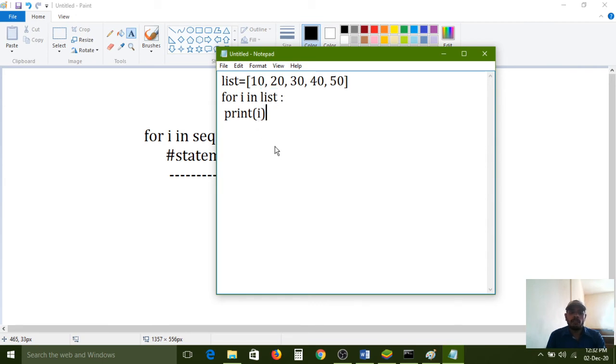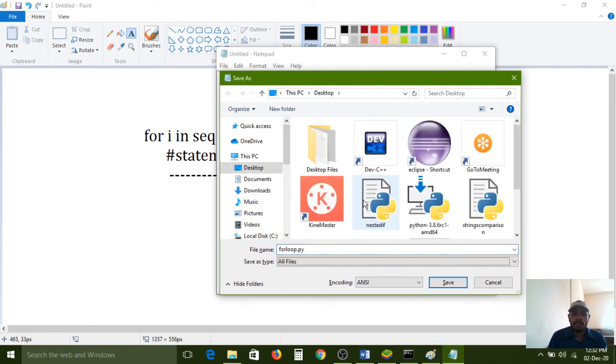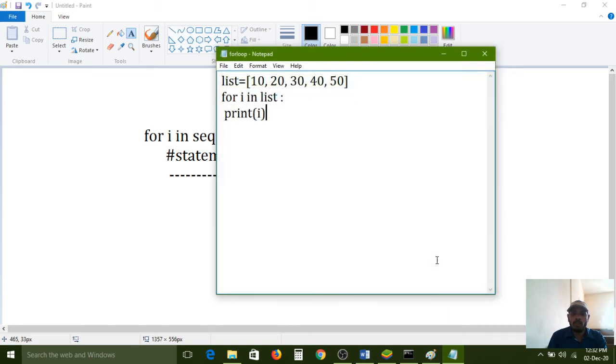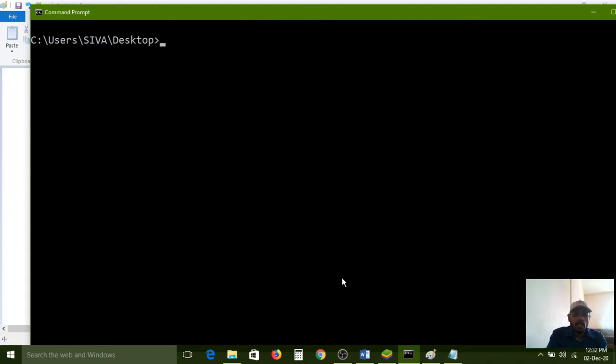Now I am saving this one as forloop.py, with save as type all files, on the desktop. Again I am opening the command prompt. My location is already on the desktop, so now I am clearing the DOS screen. Our file is available on the desktop. Now I am executing the file forloop.py and pressing the enter key. All of you carefully observe, the entire list is printed: 10, 20, 30, 40, 50.